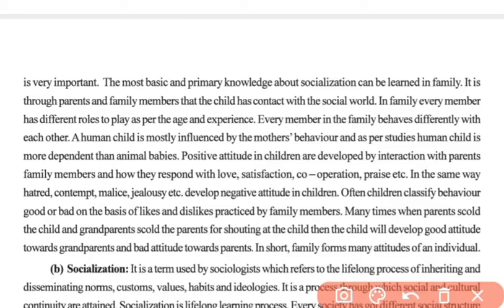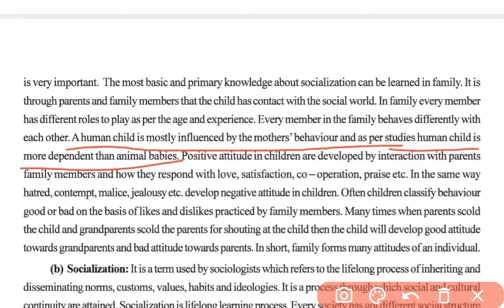So even in the family, the first one to influence, or the most important one to influence, is the mother's behavior. So we have animals and we have our human child, and the human child is more dependent than an animal.